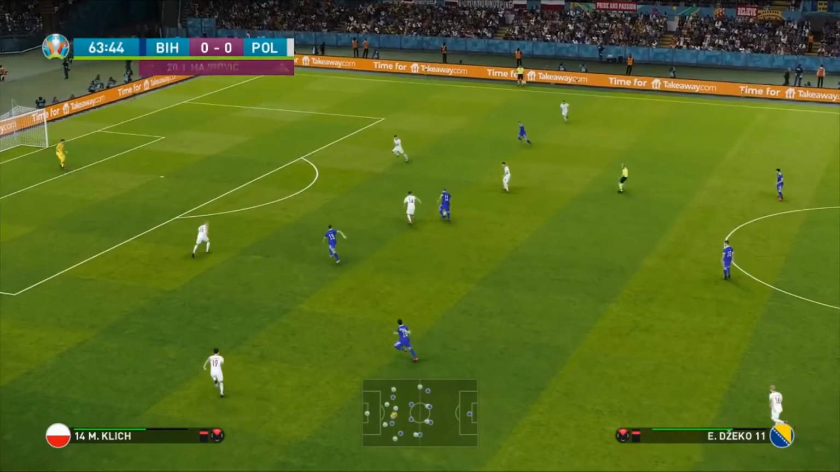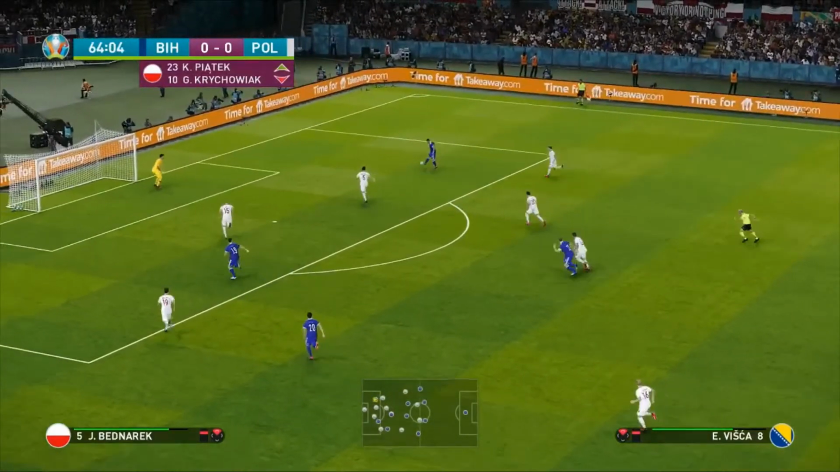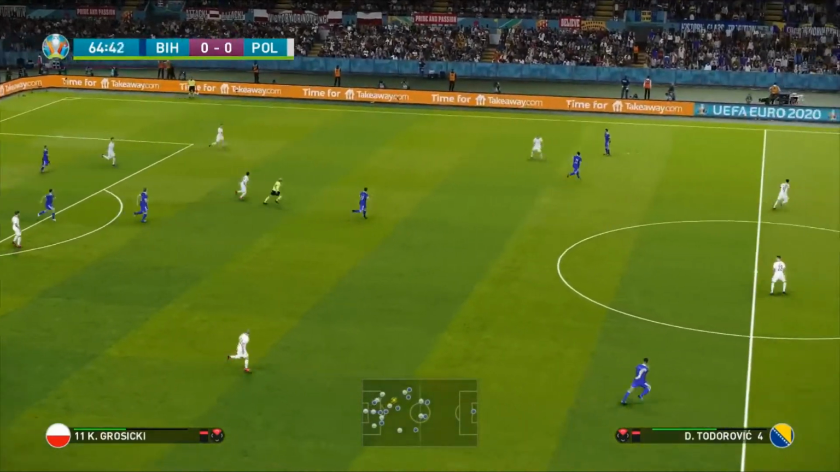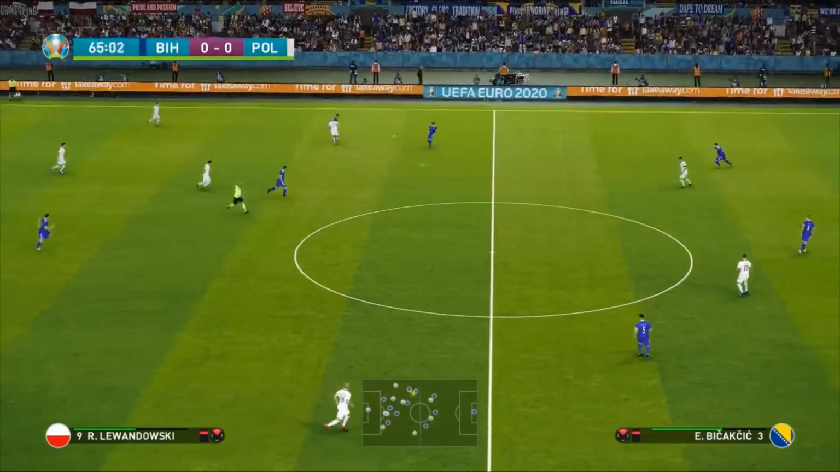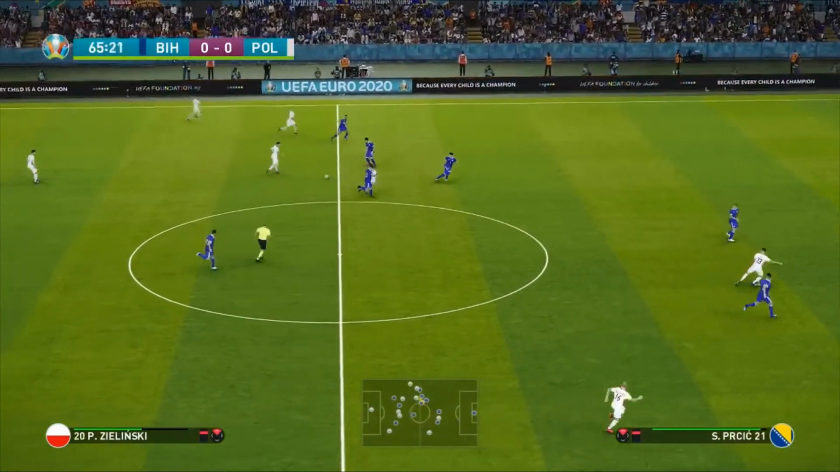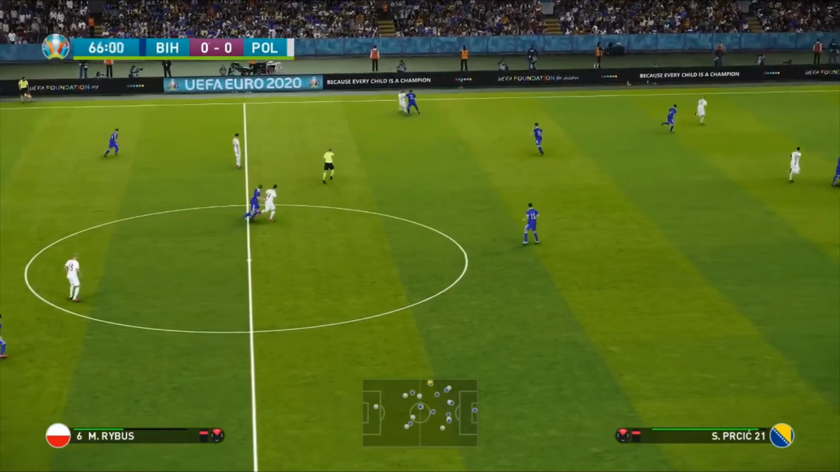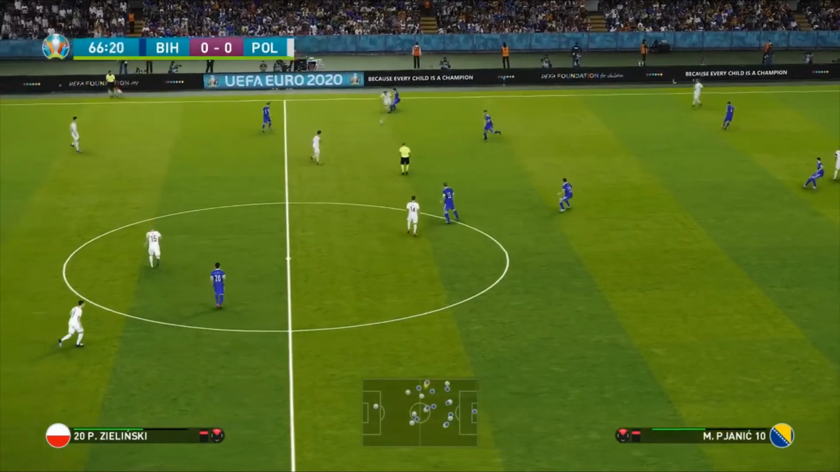And now here's Edin Dzeko. Gets the ball back in for Edin Visca. Lovely touch and a great save. And luckily, it hits the path of Kamil Glik, who's able to clear. Desperate times mean desperate measures. The Polish could have been 1-0 down there. Very, very lucky.